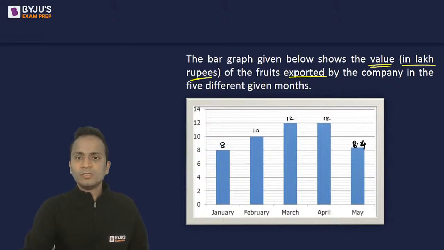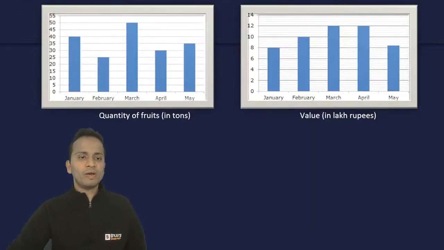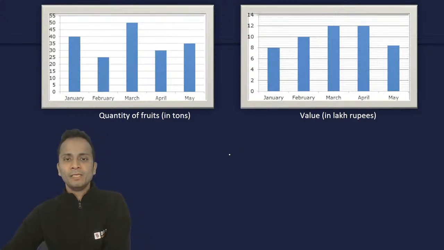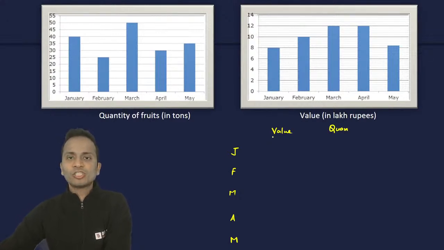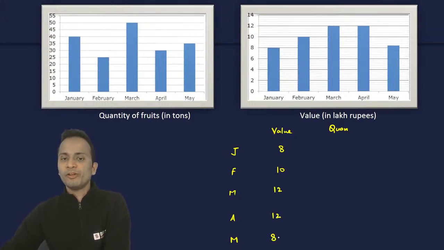Now, first of all, I'll convert all these values into a table. So let me make a table quickly. January, February, March, April, and May. I'll write the value first and then quantity. So value for January 8, then 10, 12, 12, and 8.4.